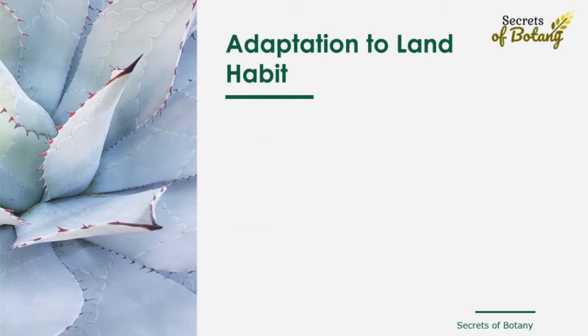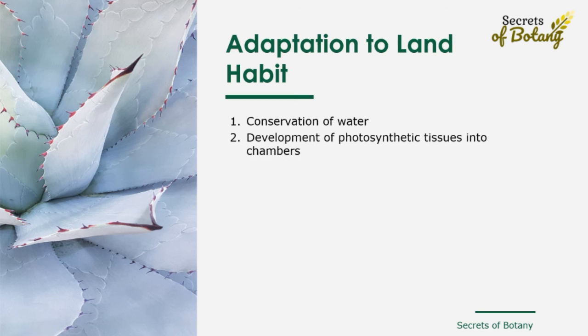Adaptation to land habit. In general, bryophytes developed the following adaptive characters for terrestrial environment. Number 1. Formation of a compact multicellular plant body, which helped in the conservation of water by reducing cell surface area exposed to dry land conditions. Presence of cuticle further reduces loss of water by evaporation.